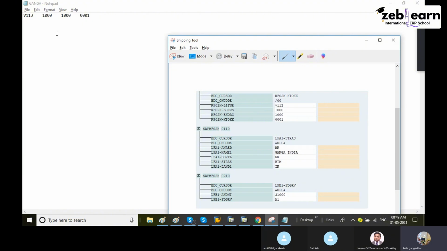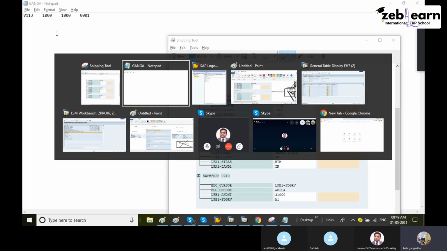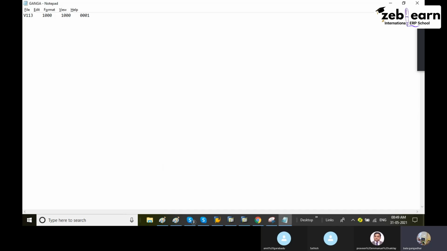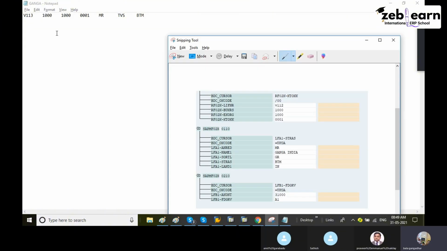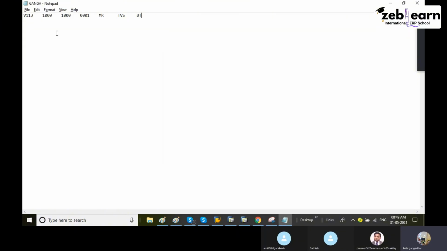Next data we can give like Mr., company name, company sorting, street, all as per requirement. Mr. Vendor number, this is vendor name, TVS is vendor. Tab, this is BTM layout, or any name, Jayanagar.